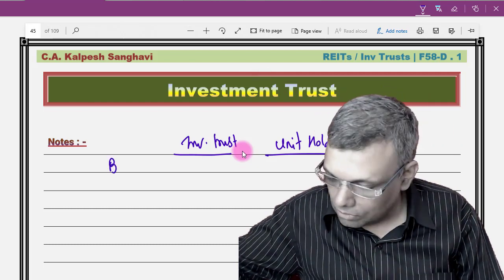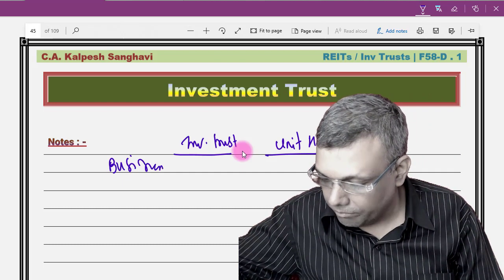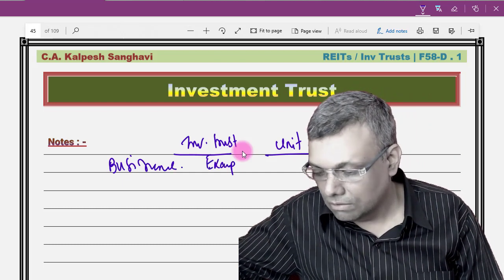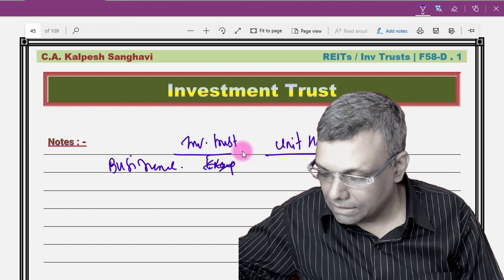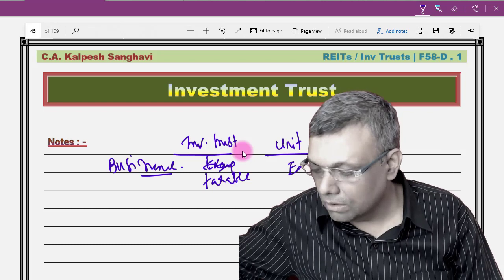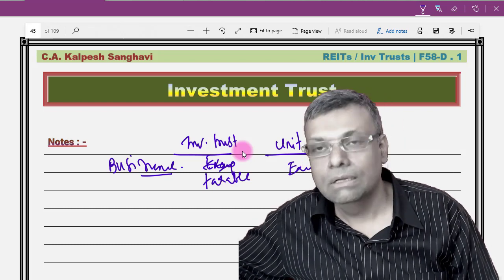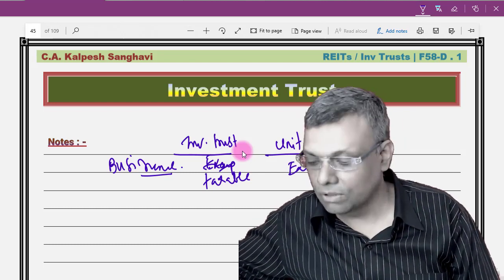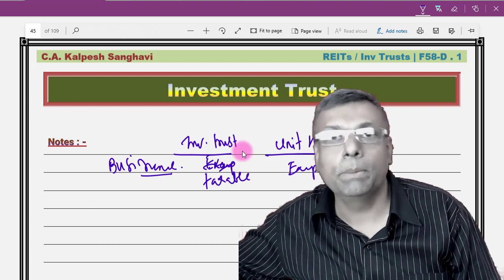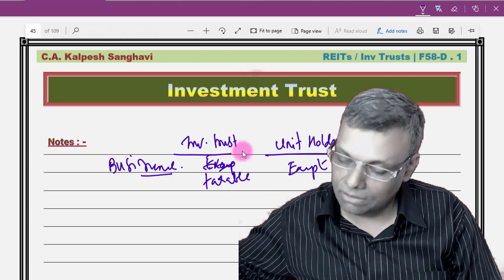So basically the law says that if there is any business income, then the investment trust will be taxable for the business income, and the unit holder will become exempt. The unit holder will be eligible for the exemption for the proportionate figure, naturally, because it is to the extent of its proportion.